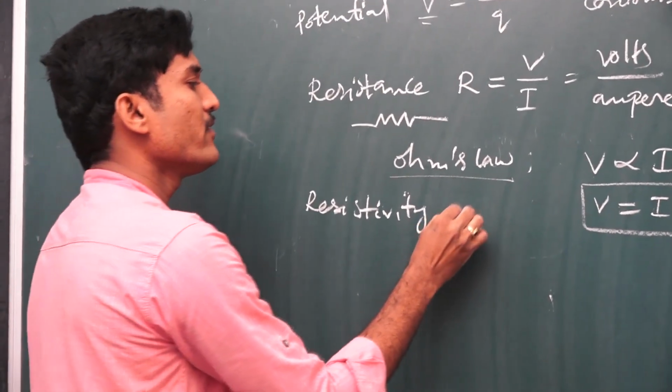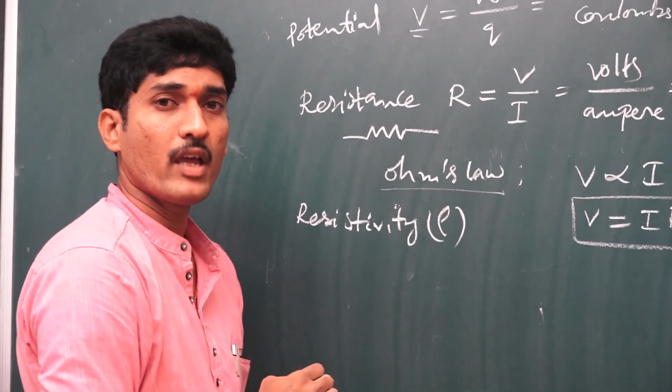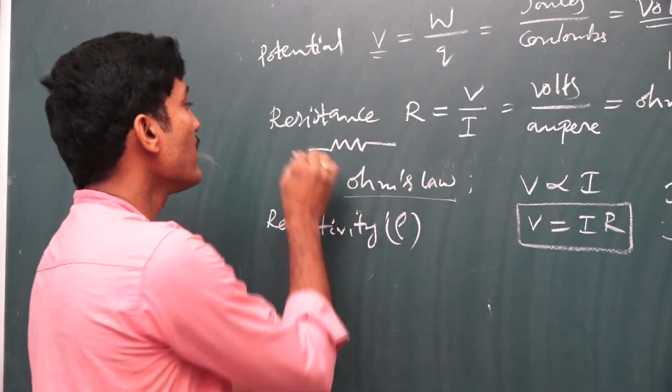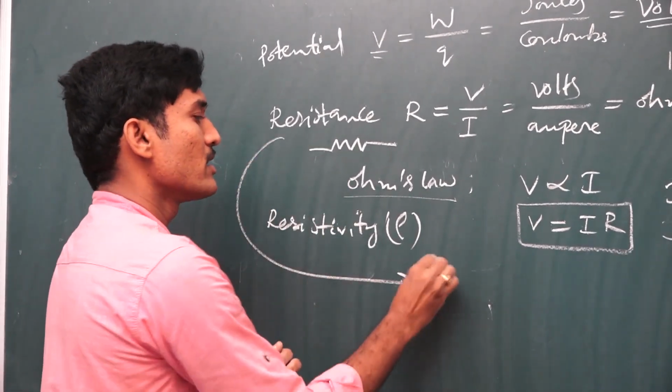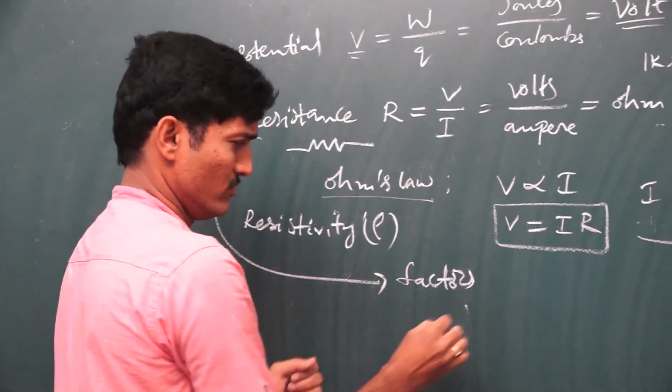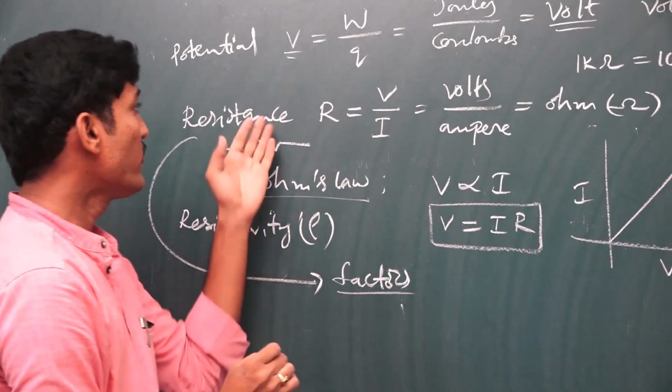Resistivity is indicated with the letter rho. How does resistivity come about, and how is it different from resistance? Resistance depends on some factors, and based on these we derive the resistance. What are the factors influencing resistance?